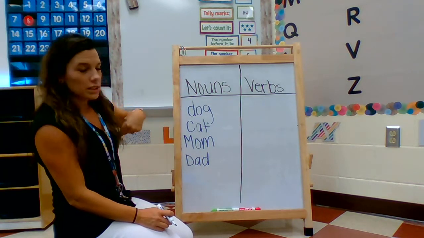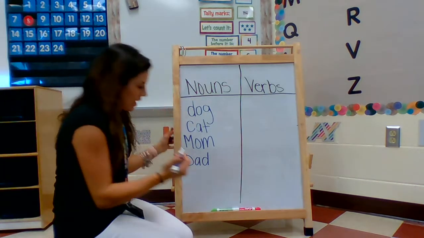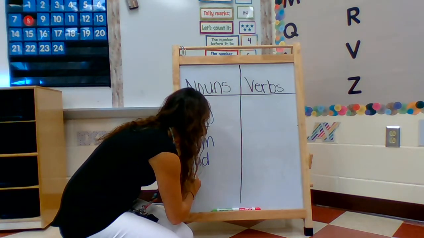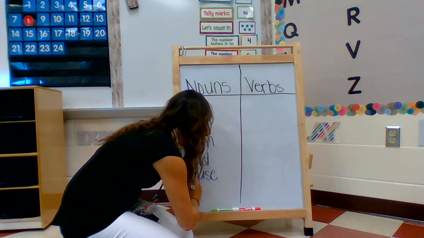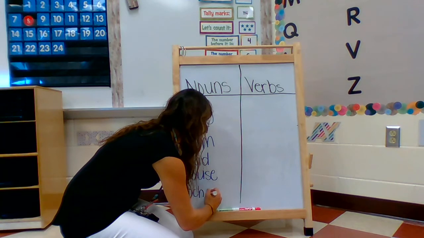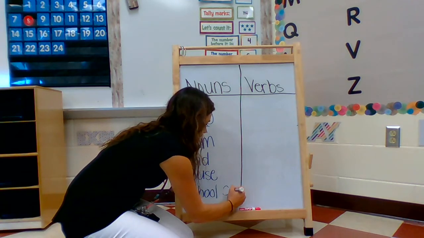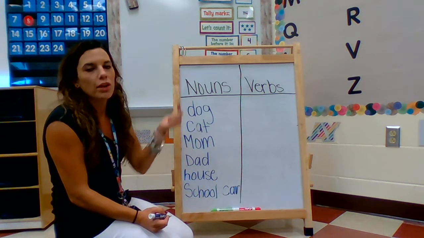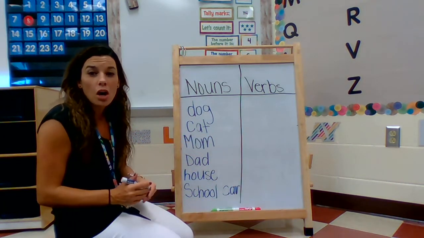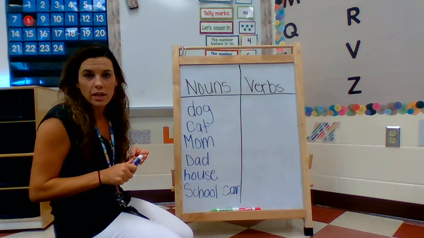Person, place, or thing. Place, your house is a noun. You could say house. School is a noun. Okay. Car is a noun. Brother, sister, fish, those are all nouns, okay? A person, a place, or a thing.